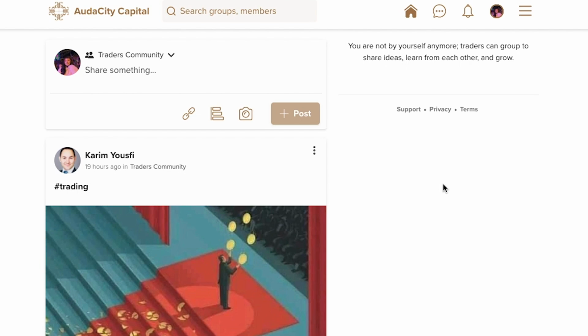Today I will be showing you our new app that has just launched, the AudaCity Capital app. This app is a community place for traders and like-minded people who are interested in trading, so they can share their ideas, grow, learn from each other, post and interact.